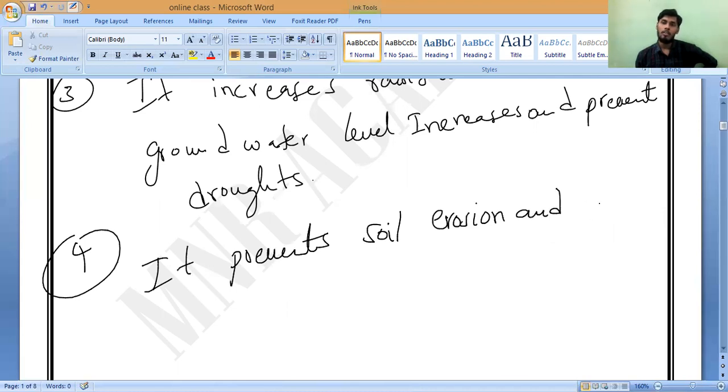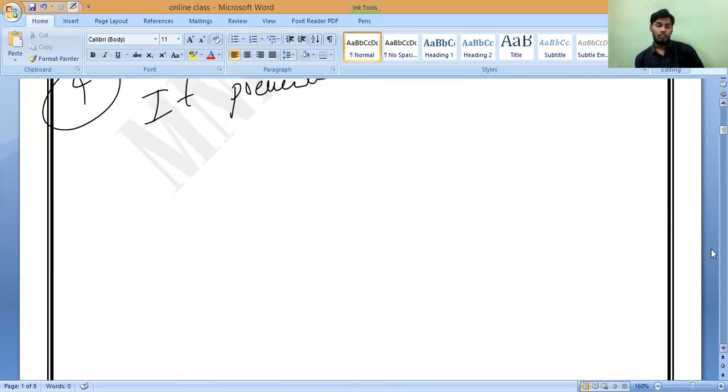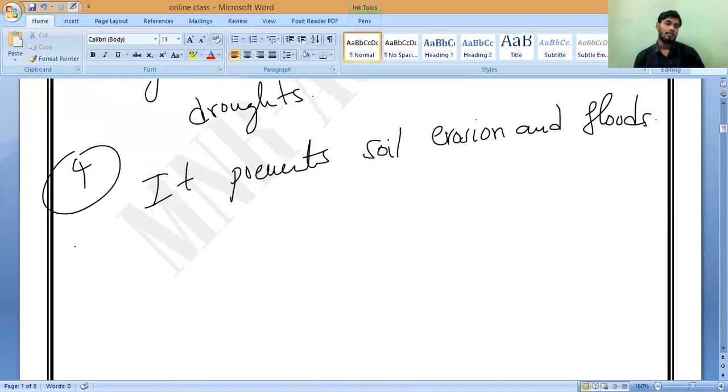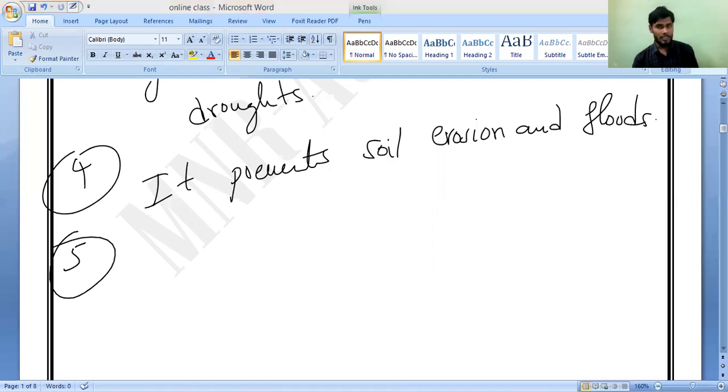And also what? Floods. It will prevent what? Floods. Next, fifth one. Can anybody guess anything? Ready? Last one. Do you understand it? If the forest will grow, what is the main purpose of this chapter? If the reforestation will take place, what is the main purpose?